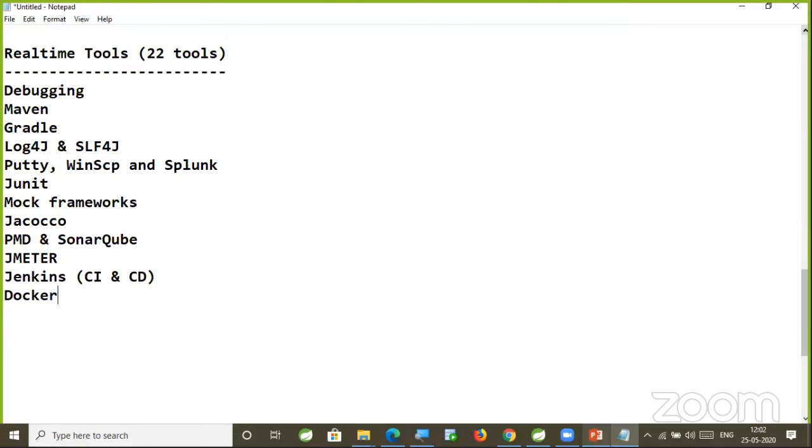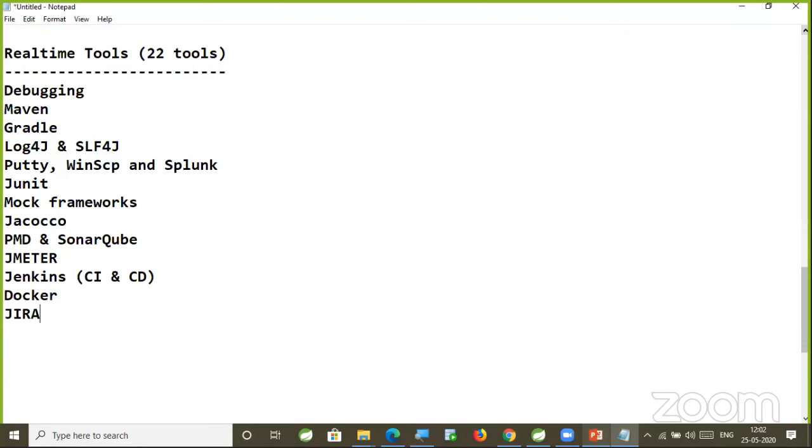Guys, are you able to follow me? What are the tools that we are going to learn here? I am listing down. Debugging will be covered. Maven will be covered. Gradle will be covered. Log4j, SLF4J, PuTTY, WinSCP, Splunk, JUnit, mock frameworks, JaCoCo, PMD, SonarQube, JMeter, Jenkins, Docker, Jira. Jira also will be covered.